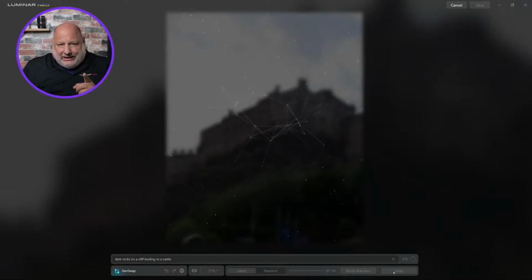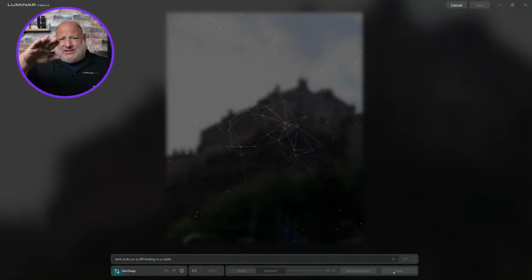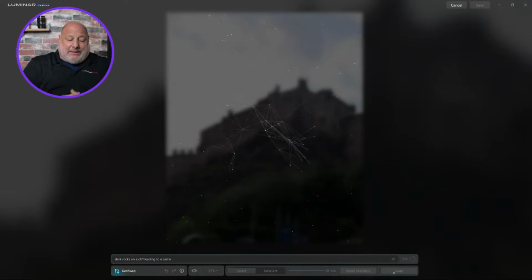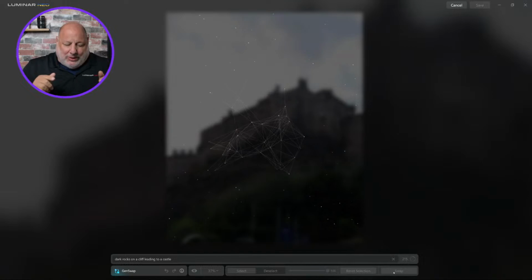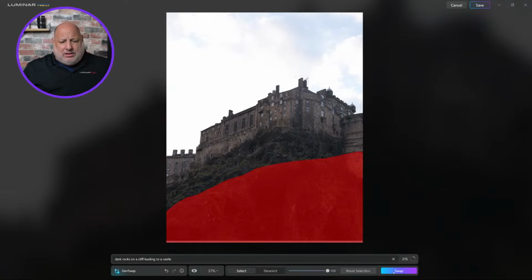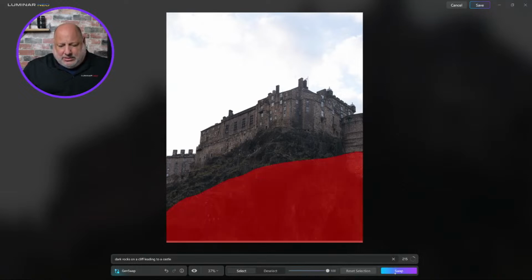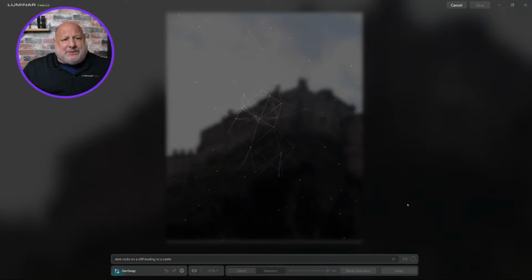I did put on a cliff. I tried a ridge earlier, and it came out okay. A hill was just like a regular hill; it didn't give me that dramatic look. I also came up with different ways of wording the sentence, like dark rocks on the cliff. Now look, I really don't like this that much, so I could just hit swap again. Let's do it and see what happens.